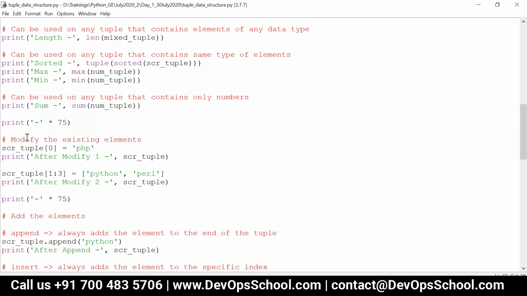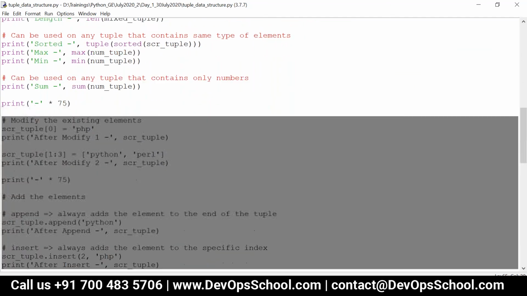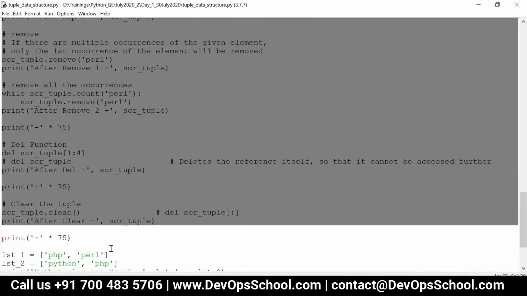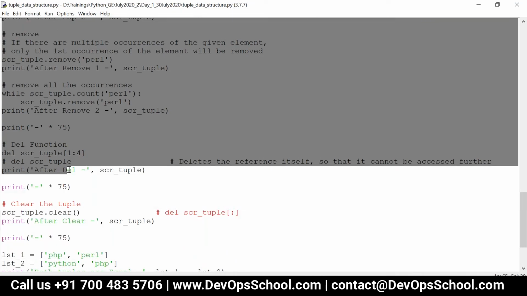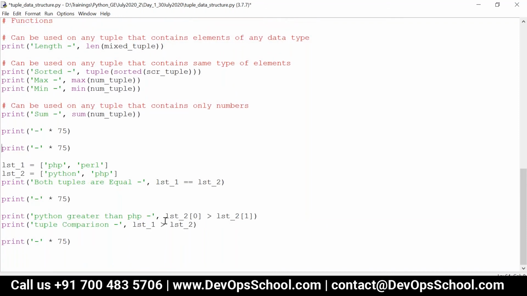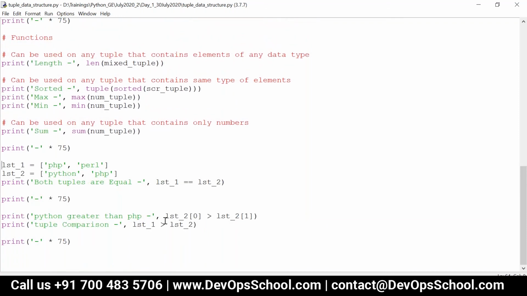So I can remove from here till last. We also don't have clear at all. If I want to delete, I can delete the entire tuple. But I can do comparison, because comparison will not modify the reference, it will just be checked.